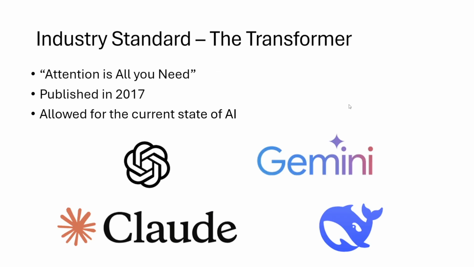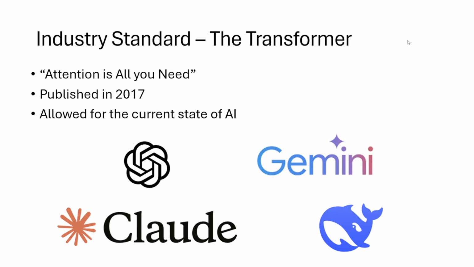So just a little bit of background: right now the current state of the industry is that the transformer is the dominant model. The transformer basically came from a paper called Attention Is All You Need. It was published in 2017. It came out of Google. And basically, it allowed for AI as a commercial product that we are now familiar with from all these different companies that are pushing large language models.